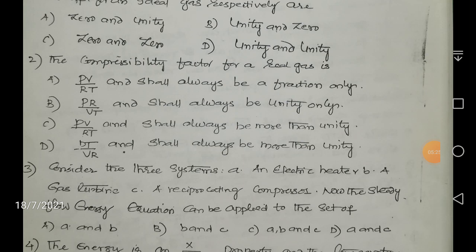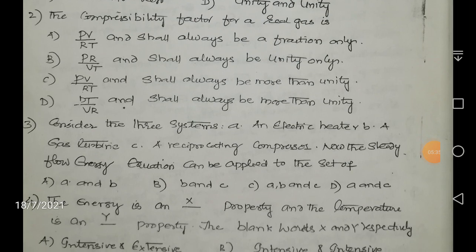is it that the compressibility factor means it is the ratio of PV by RT and shall always be more than unity, or finally is it the ratio of PT by VR and shall always be more than unity? Boys, I assure you, if you have studied the subject thoroughly, only you can answer these questions. Assuming that you got the standard to answer these questions, definitely I am going to say with confidence that your number is there for the selection of your assistant motor vehicle inspector, no doubts about it.